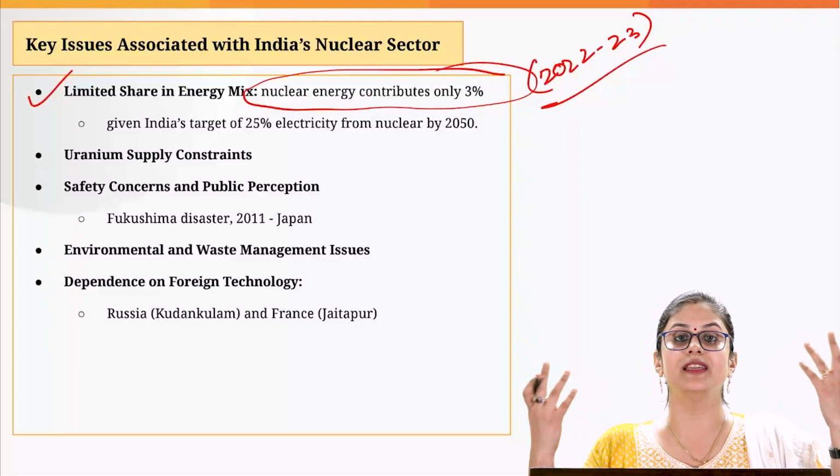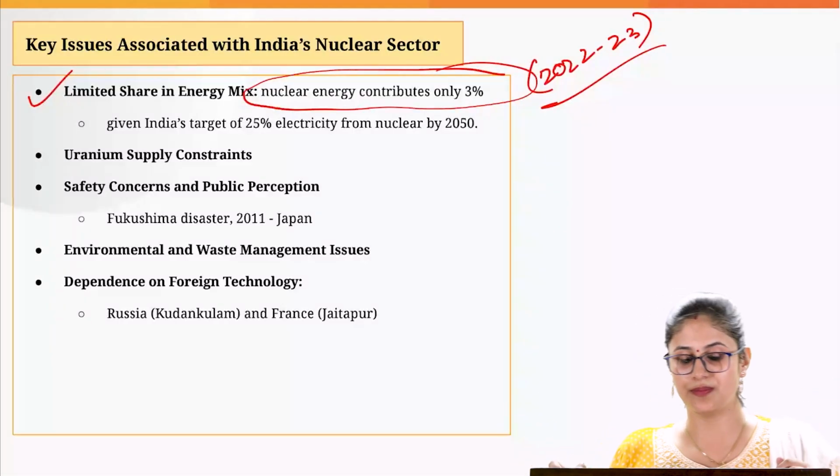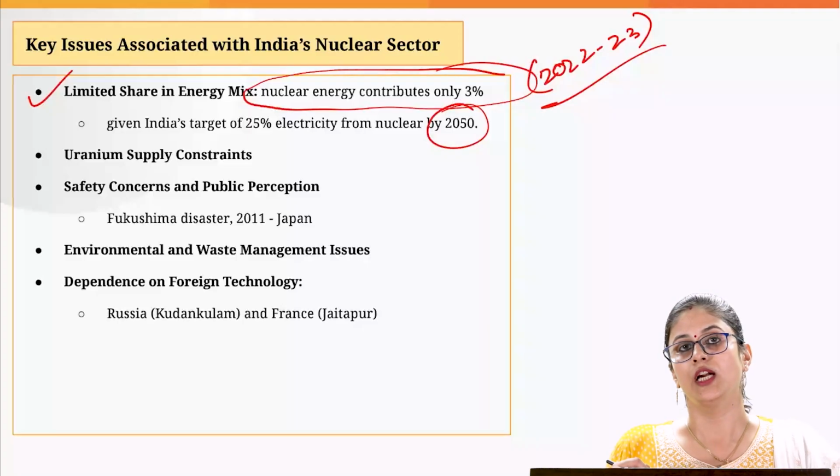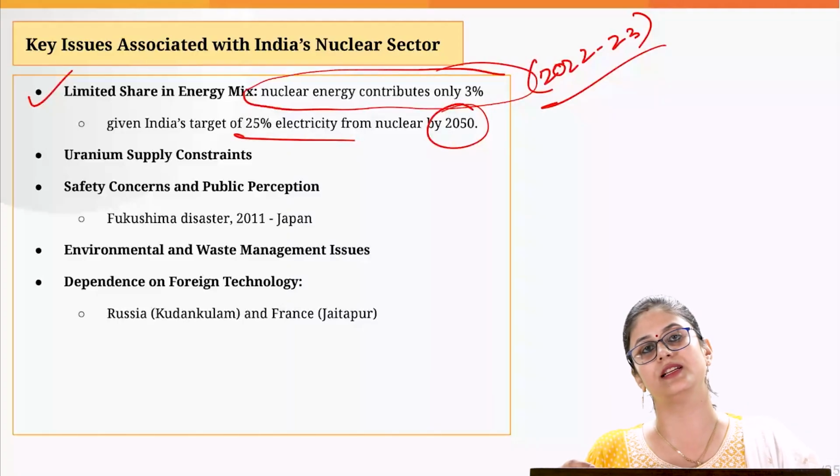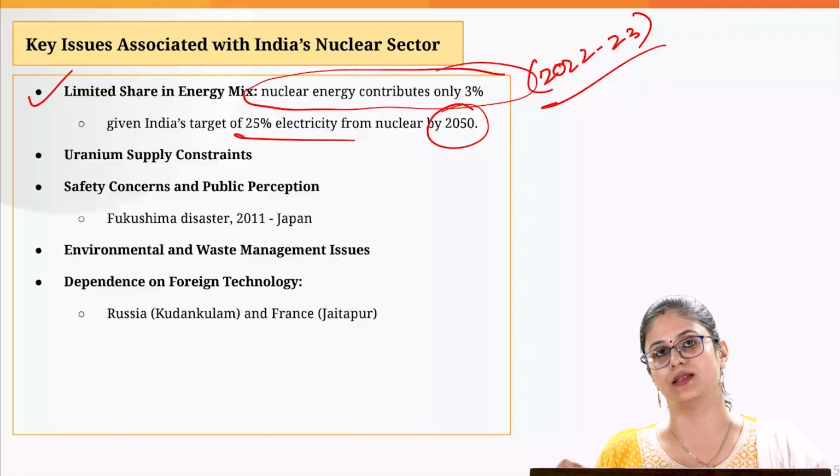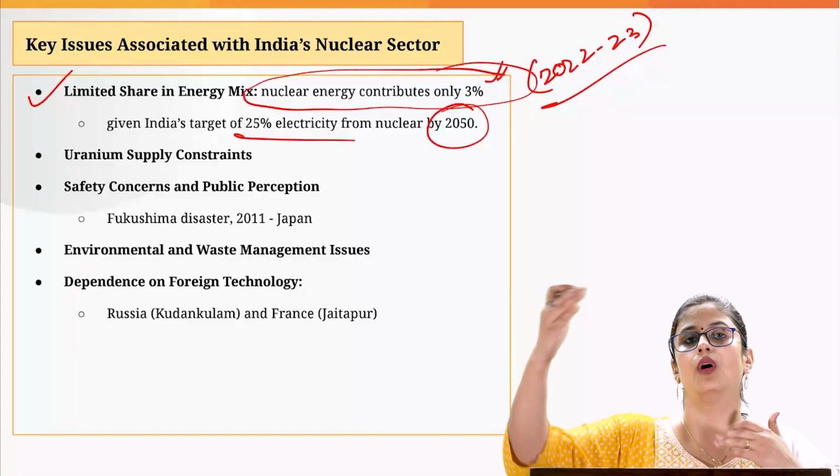But we have higher ambition. The Indian government has planned that by 2050, 25% of our electricity would be generated by nuclear energy. But where do we stand right now? So there's a long way to go.